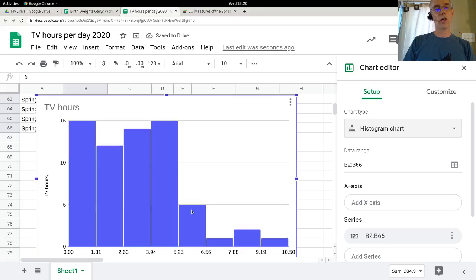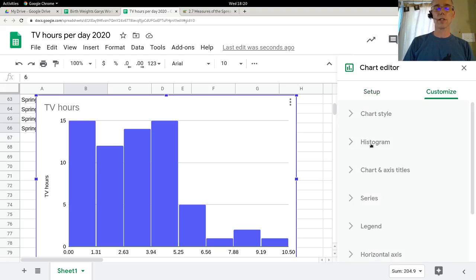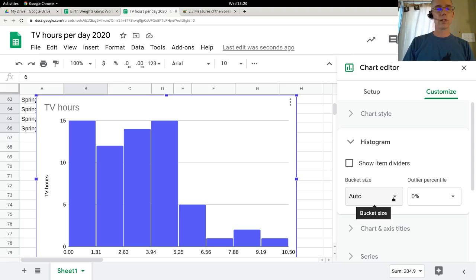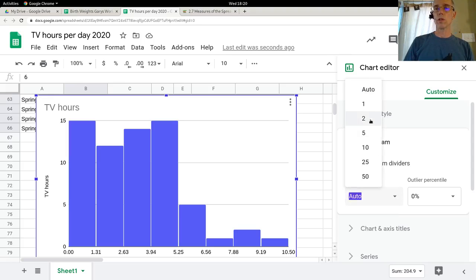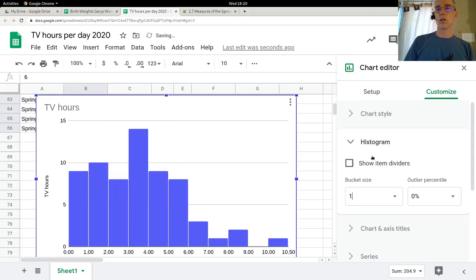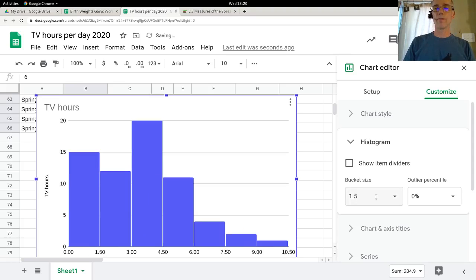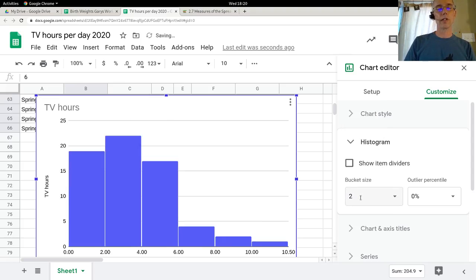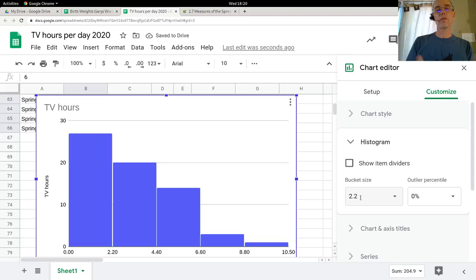So this one doesn't look at all bell-shaped, but we have some control under Customize, and Excel does too. So what's it make choosing for a width here? It looks to be about 1.3-ish. What if we chose a width of 1 or 1.5 or 2? So I can kind of play around here with different widths. 2.2, right? Look at all the different shaped histograms we get. This is the same data, right? The same set of numbers. The graph looks drastically different depending on where I start and what my width is.